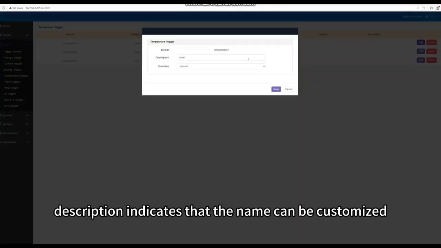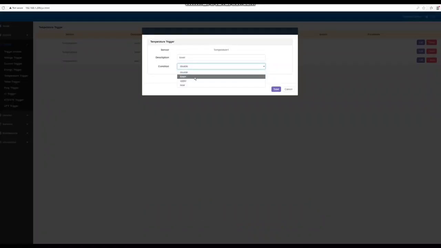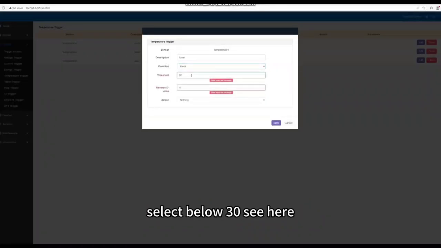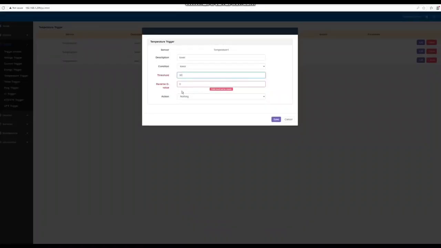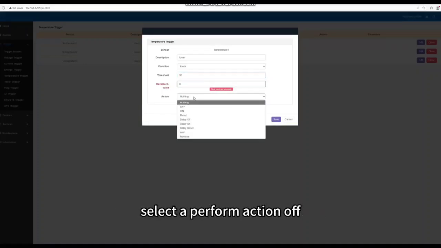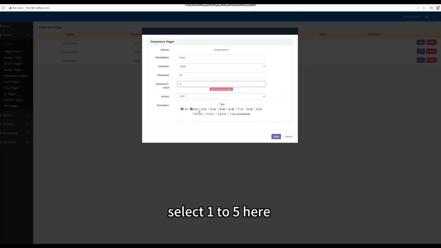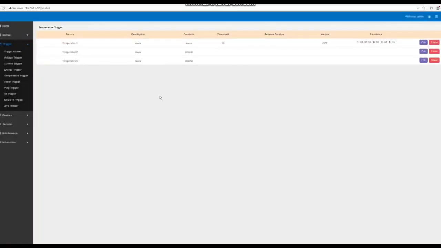Description indicates that the name can be customized. Trigger conditions are optional. Select below 30°C here. Temperature difference can be set. Select to perform action OFF. Select the switch to be controlled. Select 1 to 5 here. Here we can see that the corresponding switch is turned off.